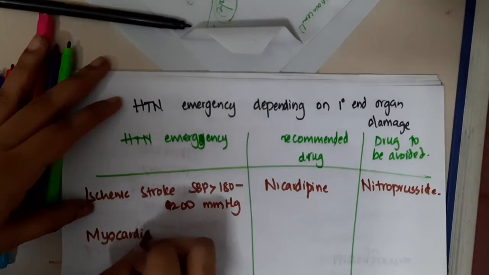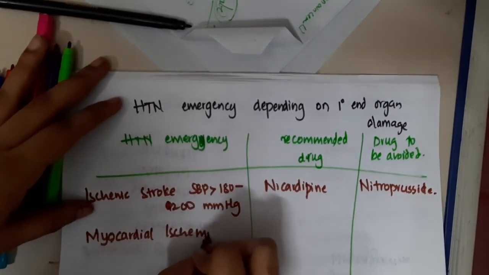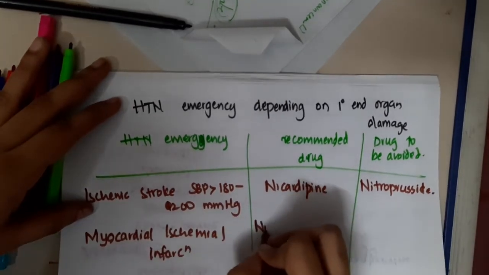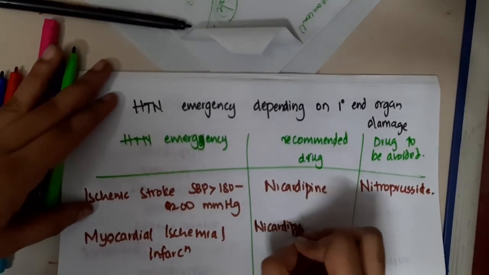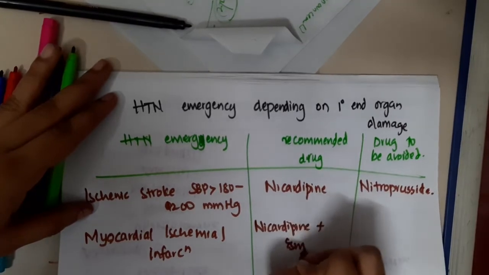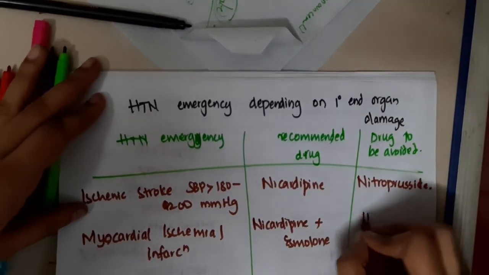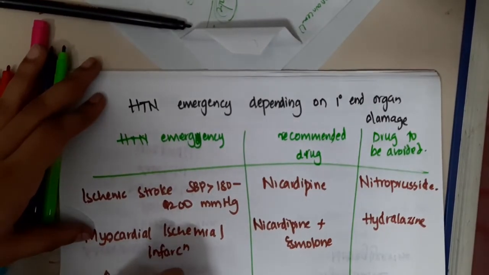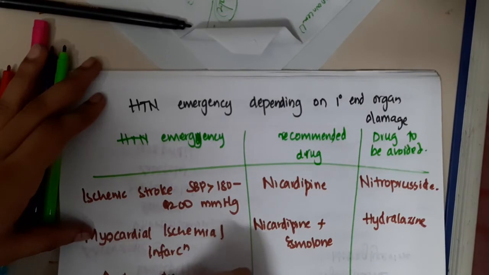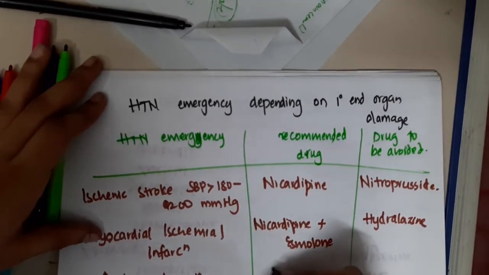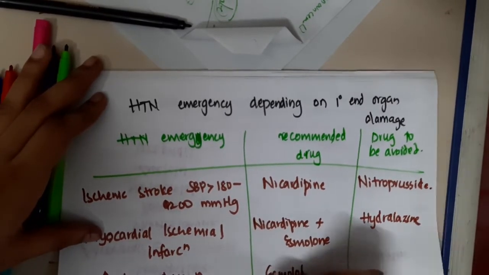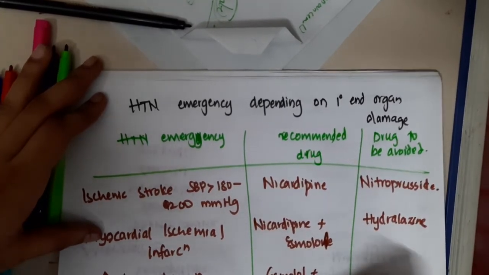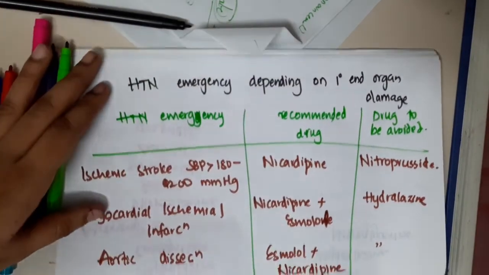Then if there is myocardial ischemia or infarction, the drug used is nicardipine plus esmolol, and the drug avoided is hydralazine. If there is aortic dissection, then again esmolol plus nicardipine is used, and the drug avoided is hydralazine.